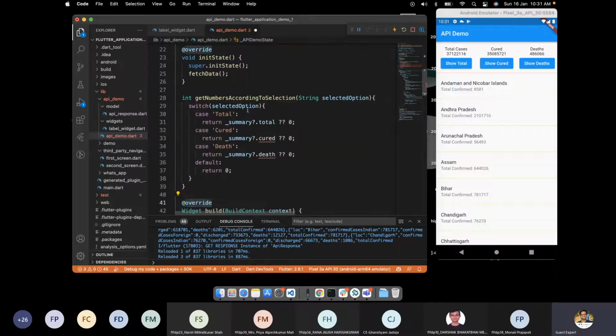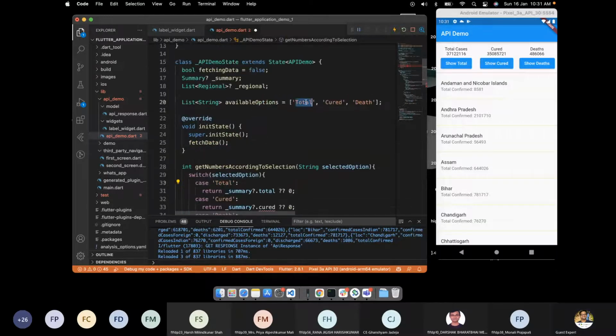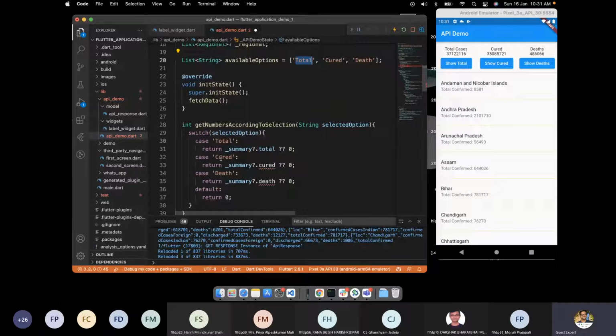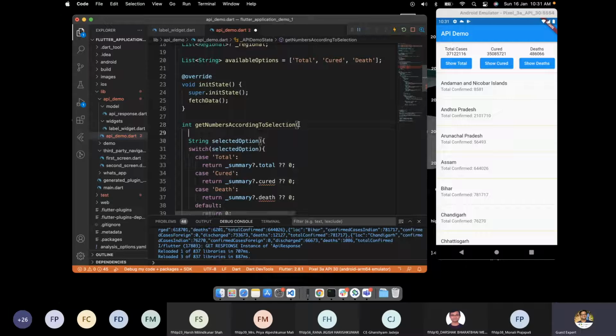Okay, now if selected option is total, we will return something. If cured, something else, else we will return 0. So here we need another thing apart from the selected option. We need a regional data as well.